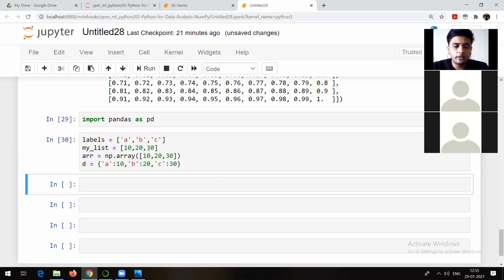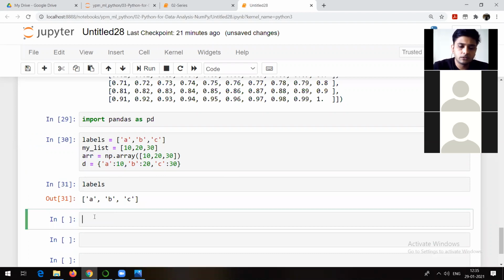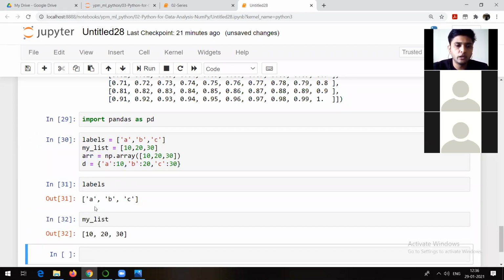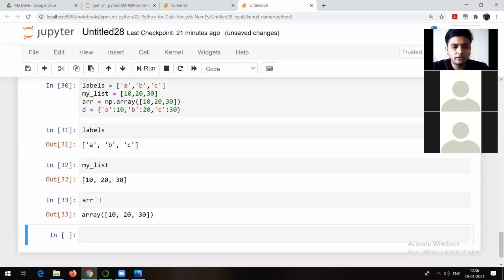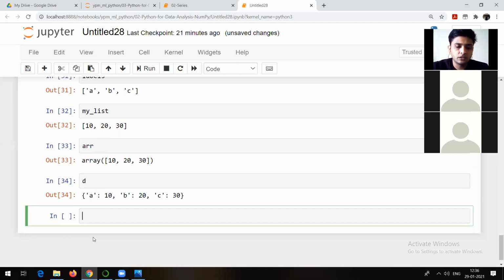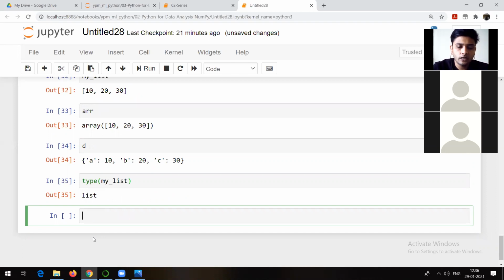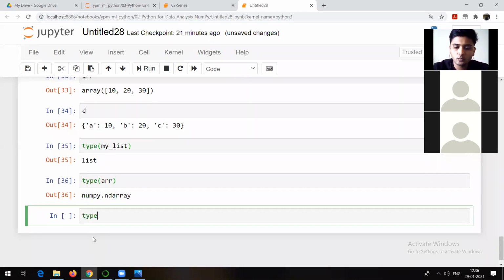Let me press Shift Enter, and you will be able to see all the variables, all the data structures, whatever we have created. So labels and my list are the lists which we have created. We are going to need all these things to understand Pandas package. This is my arr, which is an array, and this is a dictionary. If you want to check, suppose what is this my list? It's a list. Type command we already talked about. Suppose I want to say what is arr, this is my array, and similarly, what is that d? It's a dictionary. So we have different data structures actually.